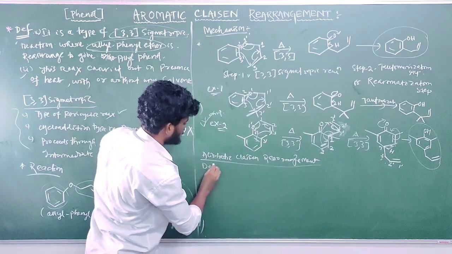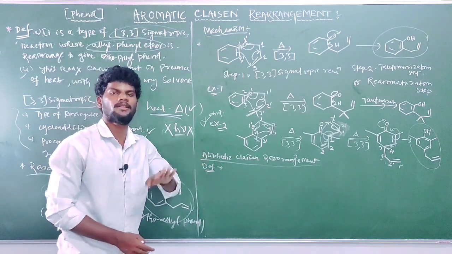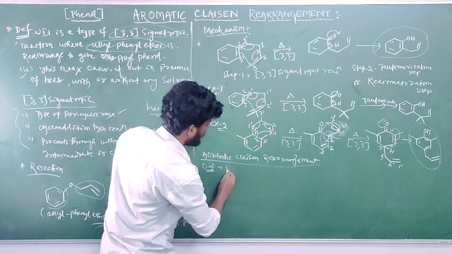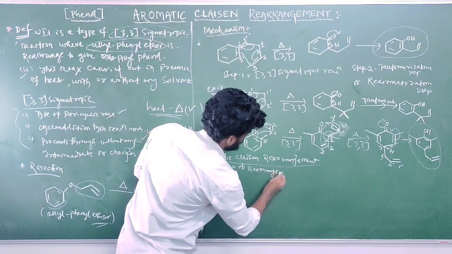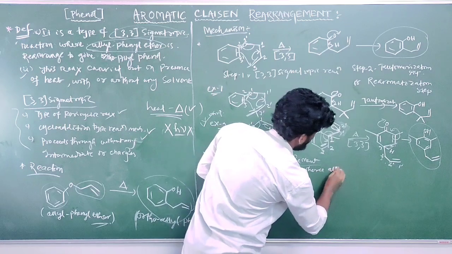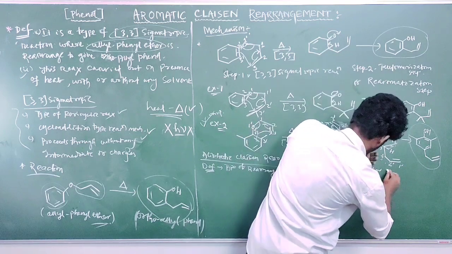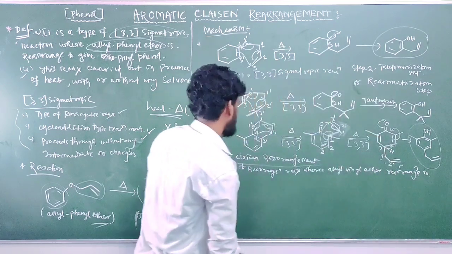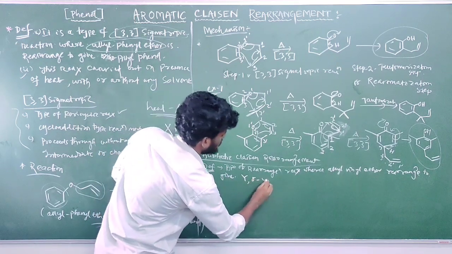So write the definition. Definition: it is a type of rearrangement reaction where allyl vinyl ether rearranges to give gamma delta unsaturated compound.